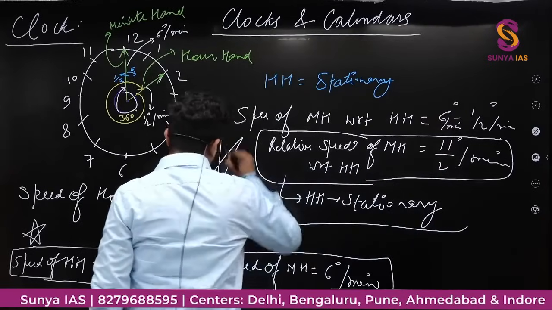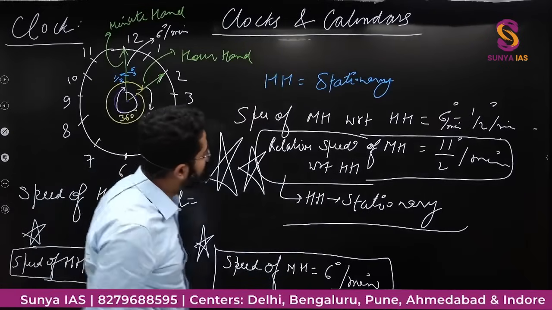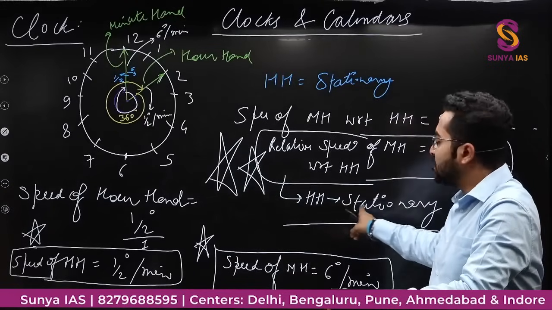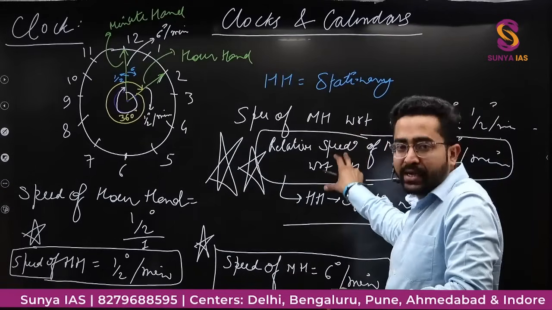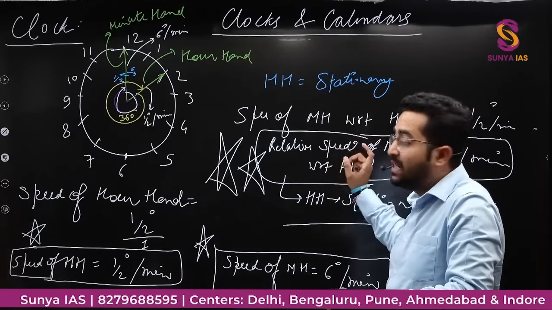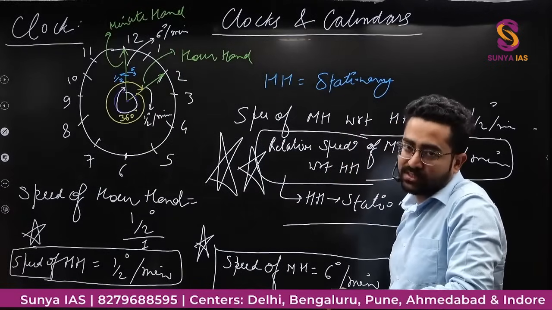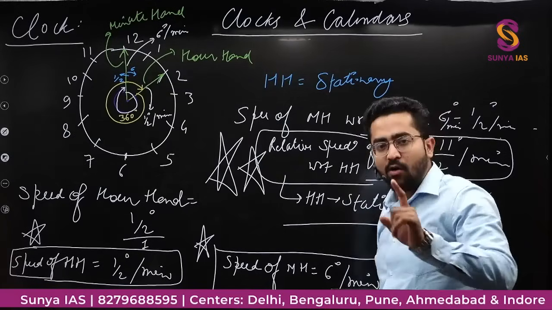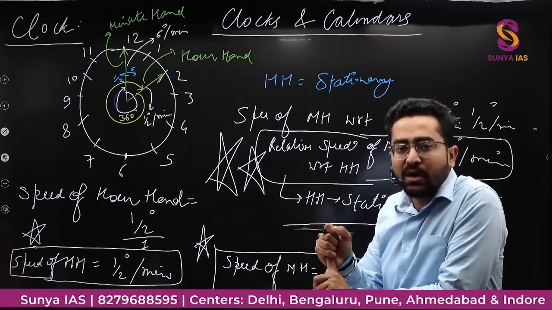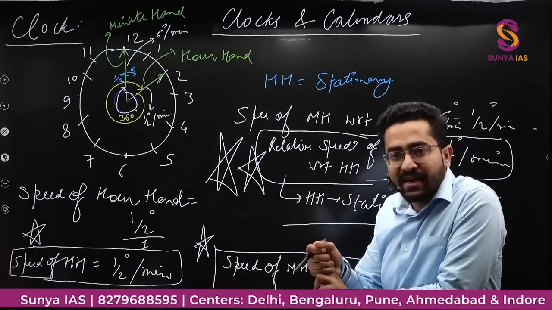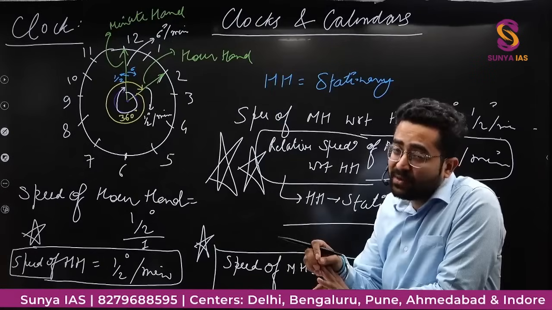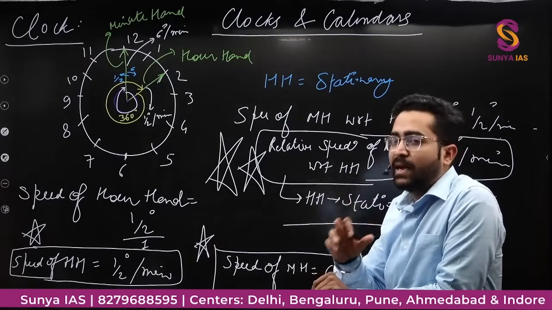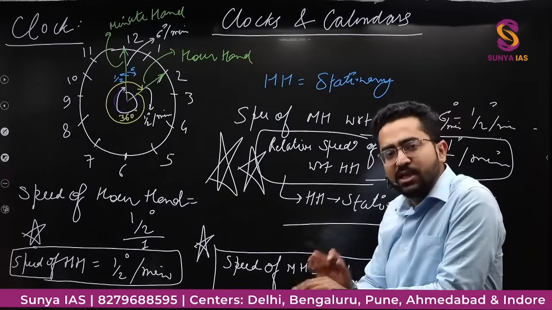And you need to remember this, that relative speed of minute hand with respect to hour hand is 11 by 2 degree per minute, where hour hand is stationary. And this is very important. You will directly use this relation in the questions. ठीक है? So this was the concept of relative speed. So now I know speed of hour hand is 1 by 2 degree per minute. Speed of minute hand is obviously more than hour hand. It would be 6 degree per minute. And relative speed of minute hand with respect to hour hand is 11 by 2 degree per minute. ठीक? इसमें तो कोई डाउट नहीं है.